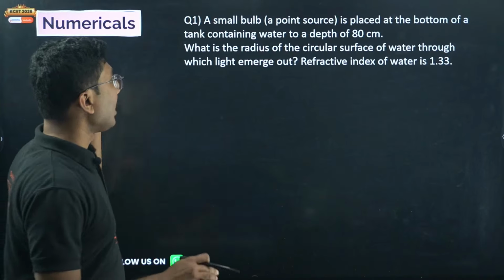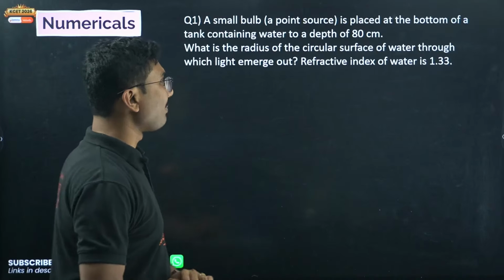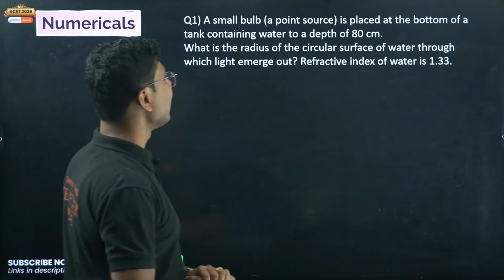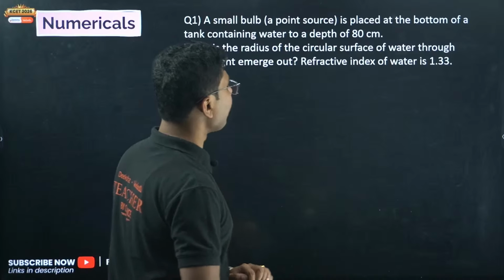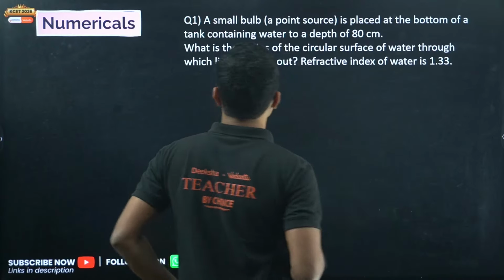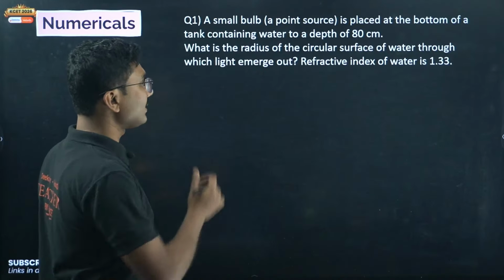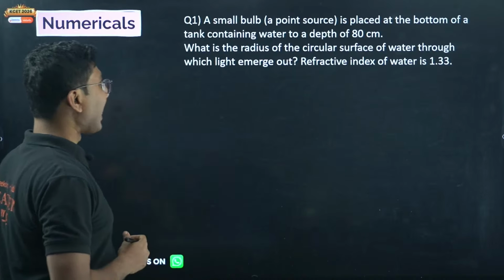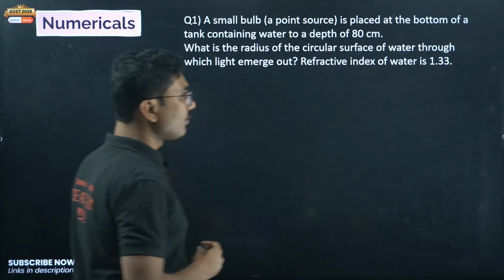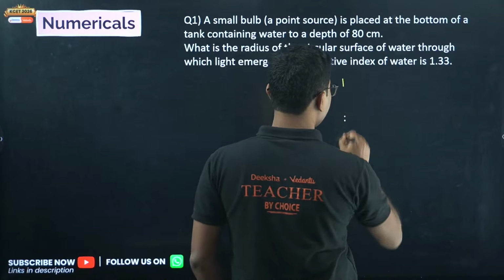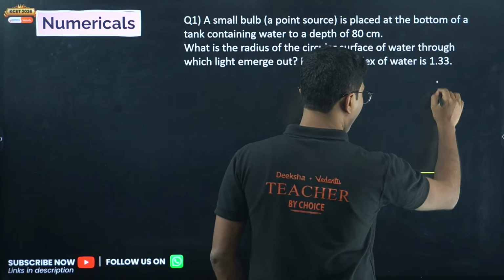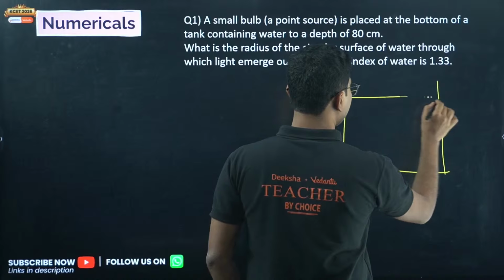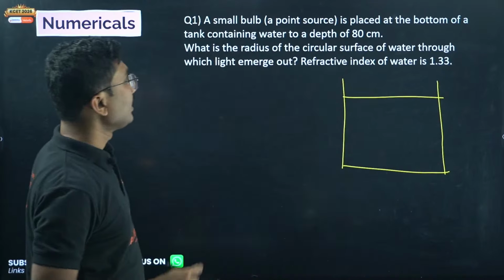Almost done. A small bulb, a point source, is placed at the bottom of a tank containing water to a depth of 80 centimeter. What is the radius of the circular surface of water through which light emerges out? Refractive index of water is 1.33. So here we have a tank and we have water.